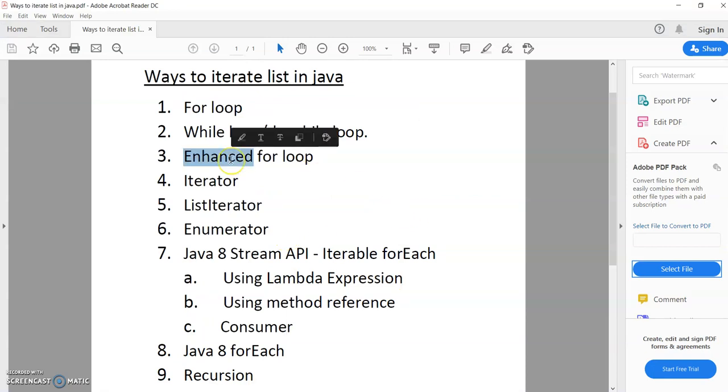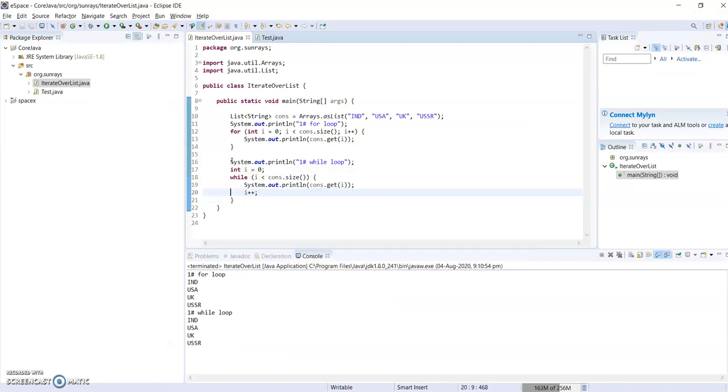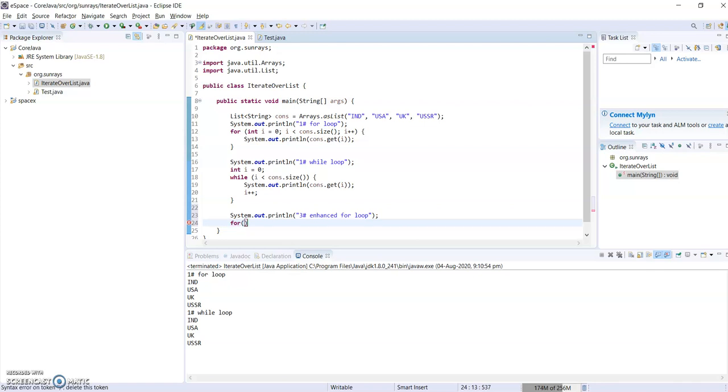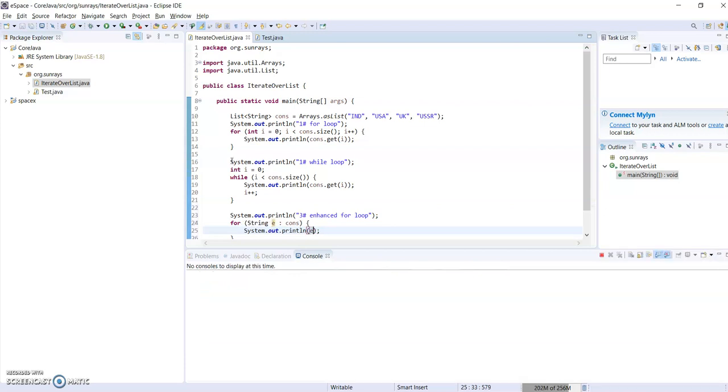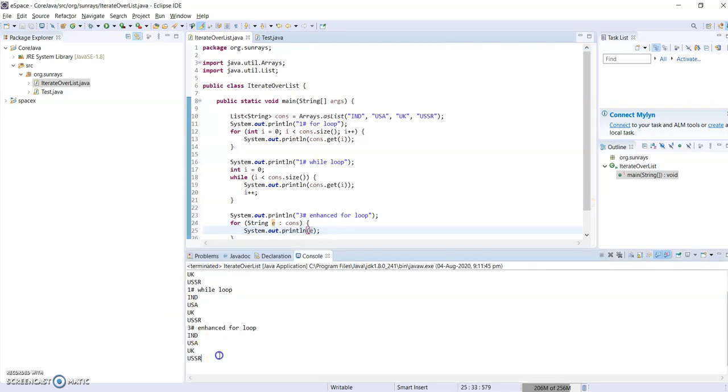Let me go to the third way, the enhanced for loop. The enhanced for loop is a very simple way compared to all the other techniques. The for loop iterates until it reaches the end, so for each element in the list of countries, it will replace the variable. It was introduced in Java 5. Let me run. Yes, we got the elements from the enhanced for loop.